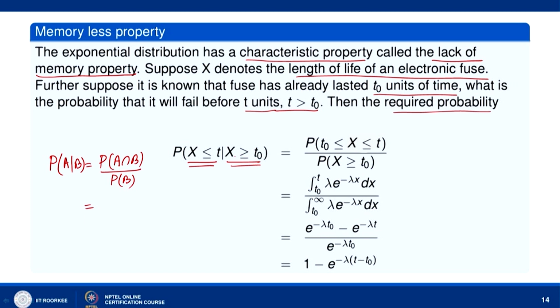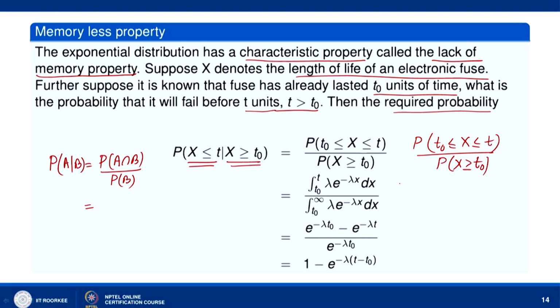So, using that, this is event A, this is event B. Intersection of A and B will be t naught less than or equal to x less than or equal to t. So, we will have the probability that t naught is less than or equal to x less than or equal to t, divided by P(x greater than or equal to t naught).